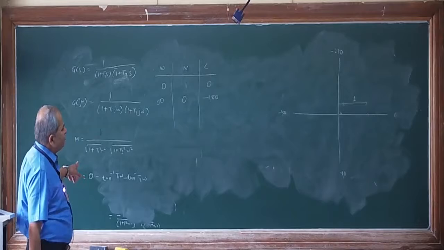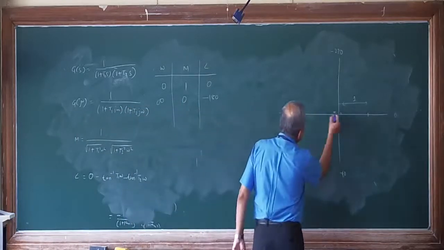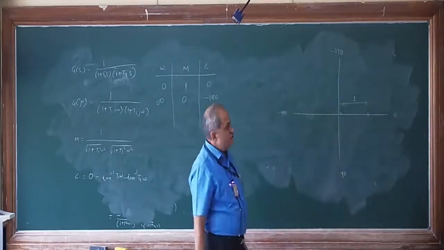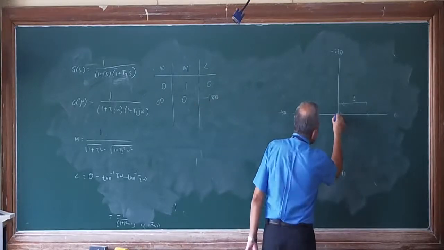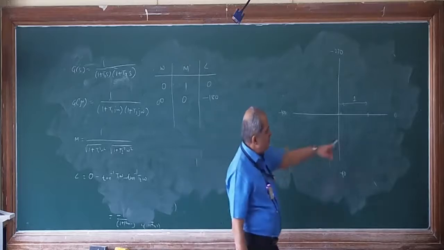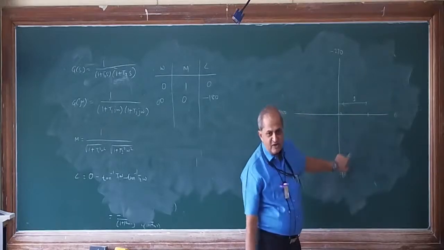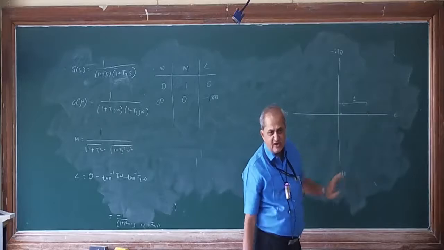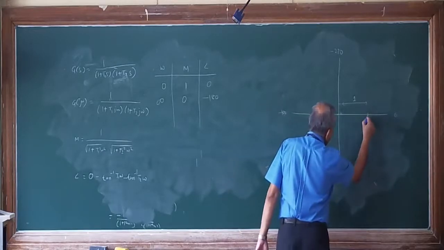Second point is when omega is equal to infinity, angle is minus 180. Minus 180 angle is this one. So on that you have to measure the distance 0. 0 means here. So point 2 will be at origin only. But remember, when the plot starts at 0 and goes up to minus 180, that means it has to cross over this minus 90 line. So this is the standard polar plot. It will look like this.